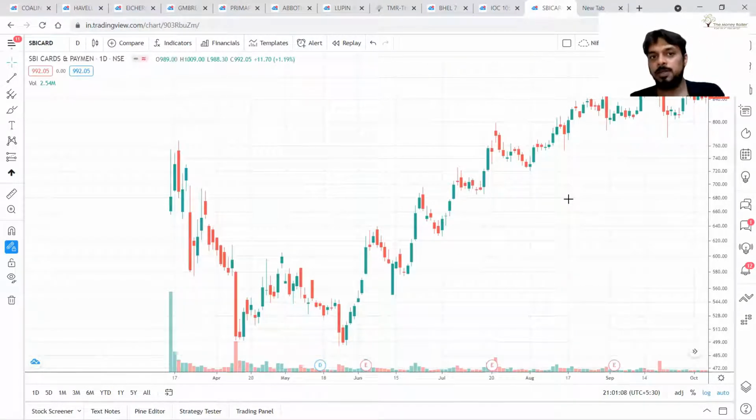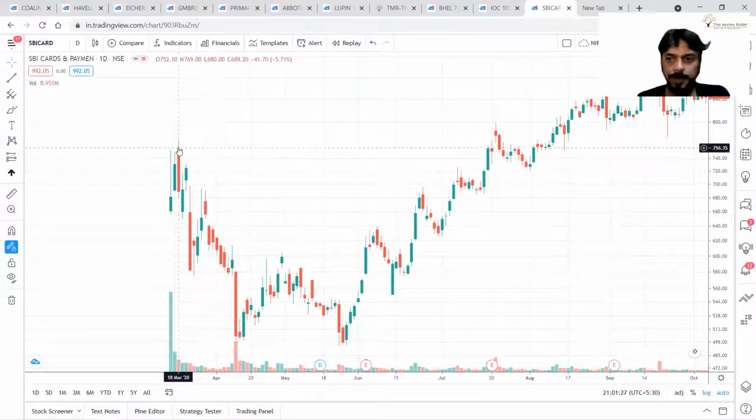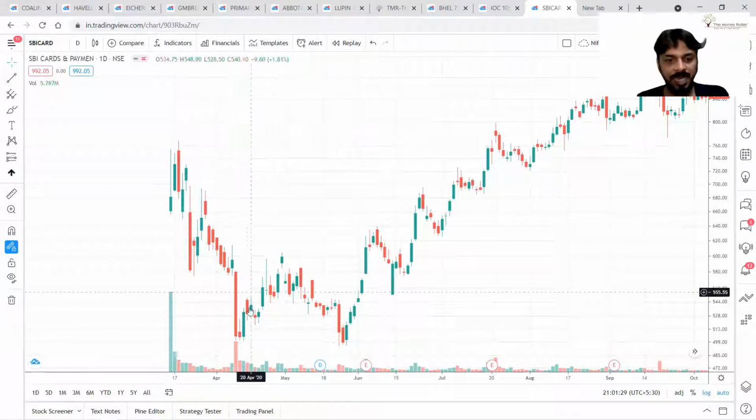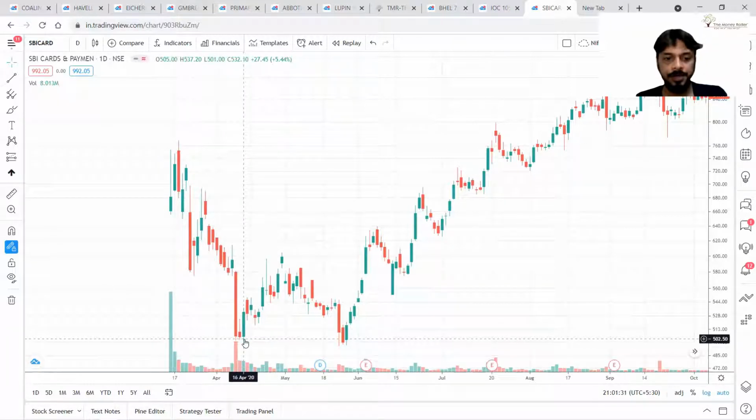In the first principle, we have studied that during a downtrend, normally, when prices are falling, you will see higher volume. And when there is a reaction, you will see lesser or reduced volume activity. Correct? Have a look at this. Prices moved from 758 till 500.